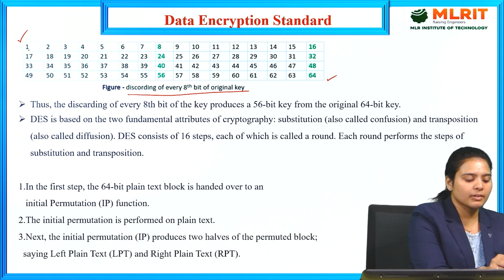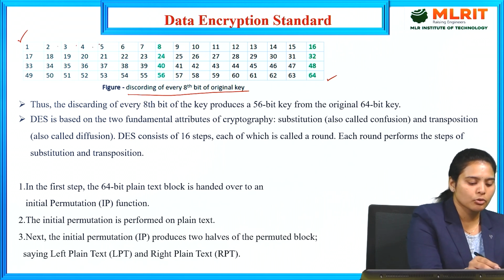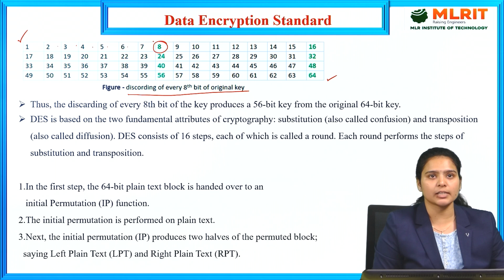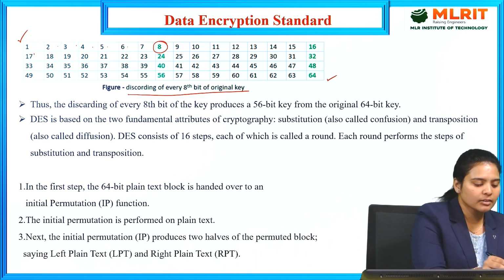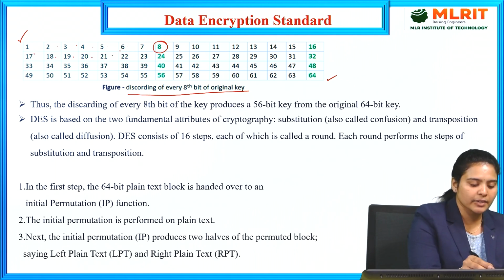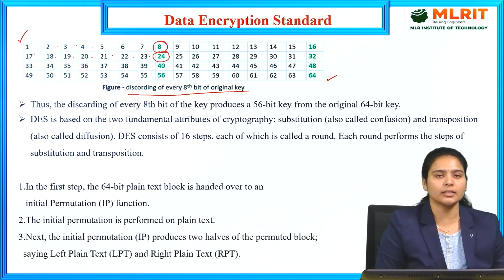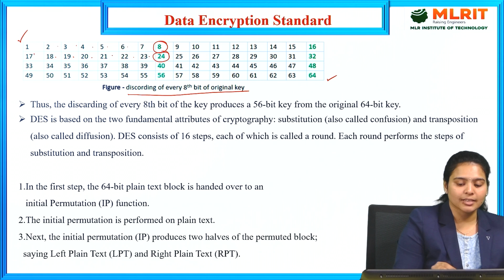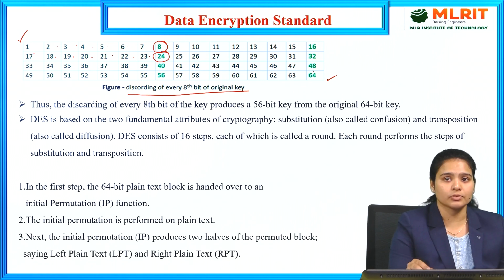For example 1, 2, 3, 4, 5, 6, 7, and the 8th bit is discarded. Then again 17, 18, 19, 20, 21, 22, 23, and the 24th bit is discarded. Like that we continue until the end.